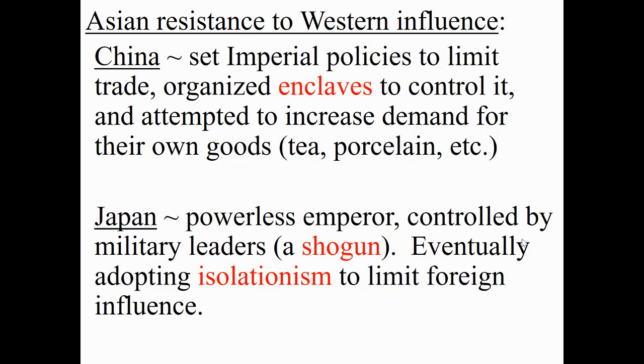For Japan, Japan was led by an emperor, but the control in Japan was really held by the military leader, and the head of the military was a shogun. So in Japan, they did adopt a policy of isolationism to limit foreign influence. So they were not trading with Western Europe or Europe at all.